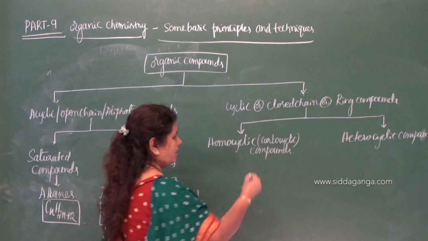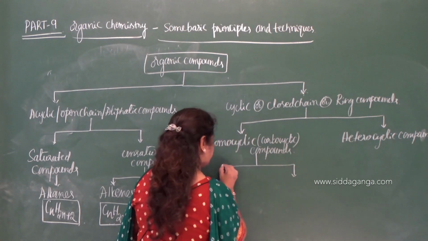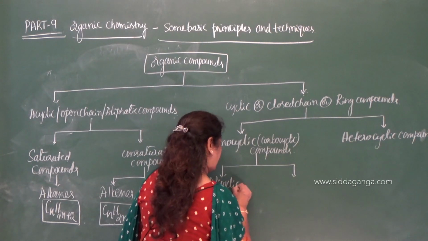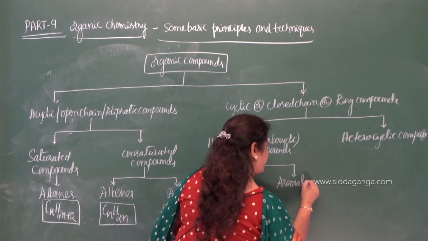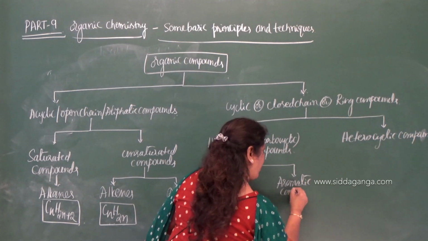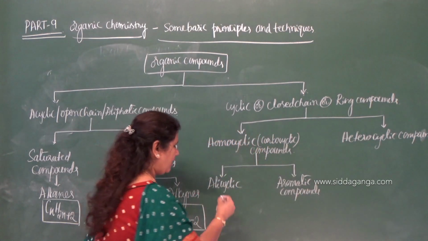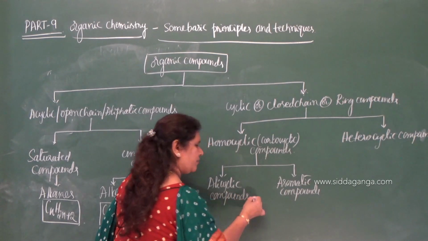Carbocyclic compounds are further classified into two types: alicyclic and aromatic compounds.